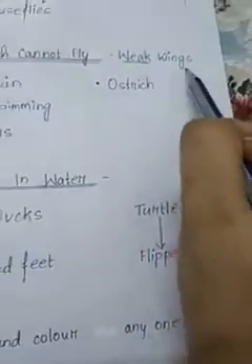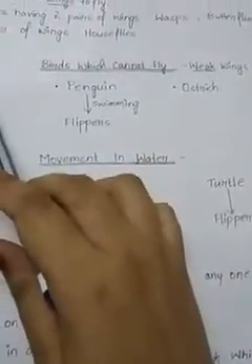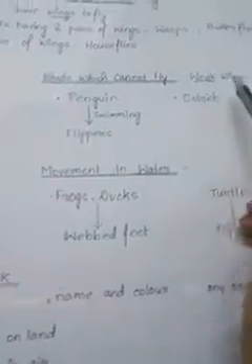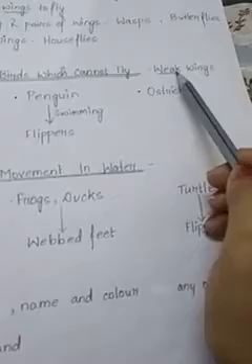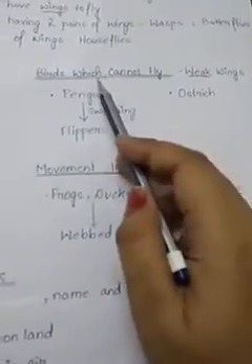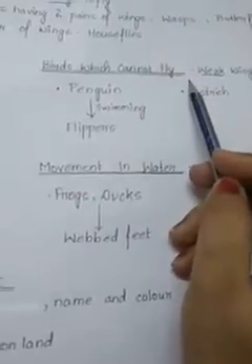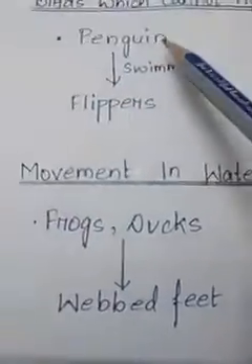Okay? They have weak wings, so these birds cannot fly. I repeat, kiwi, penguin and ostrich are the birds which have weak wings. Weak, meaning कमजोर. Weak wings, so these birds cannot fly.